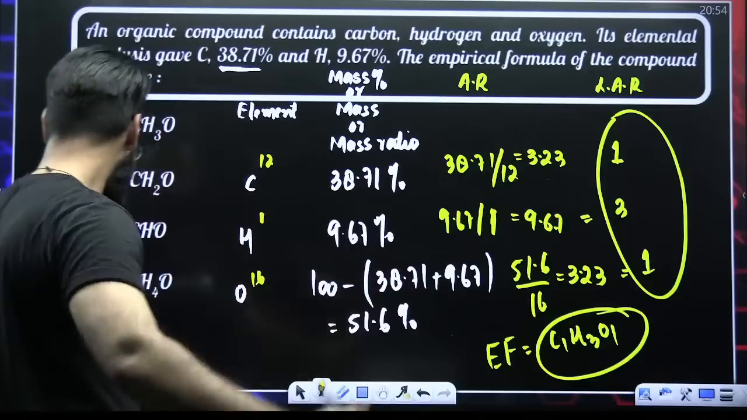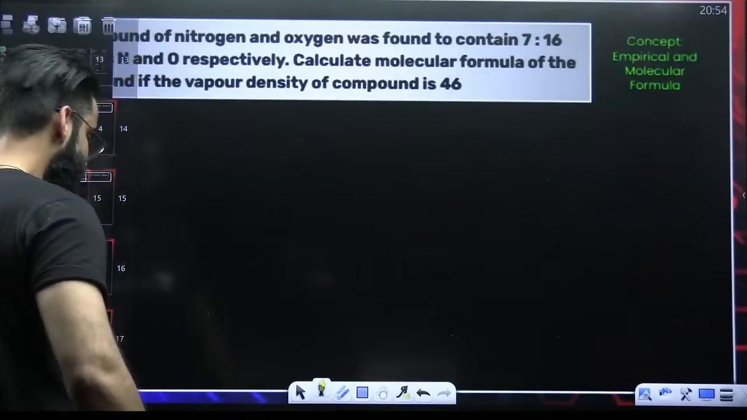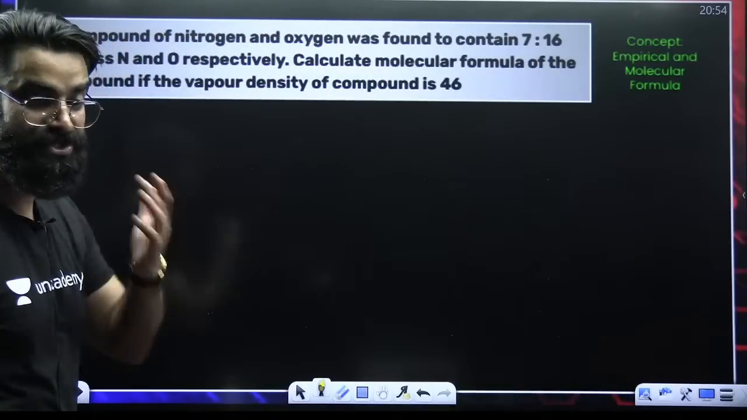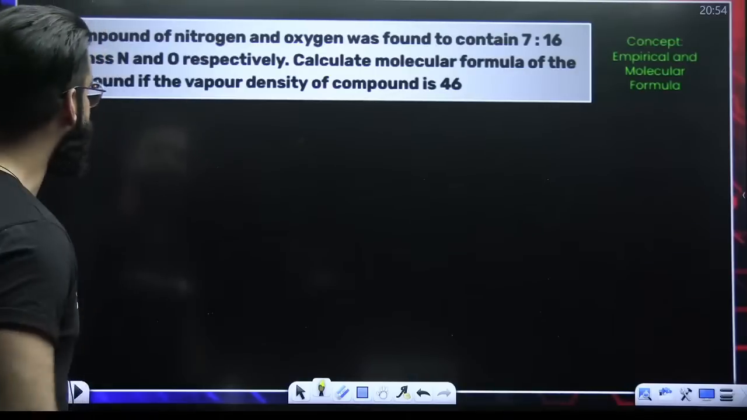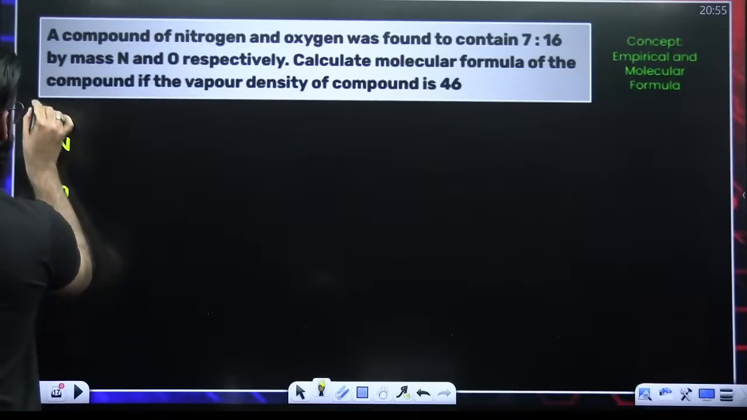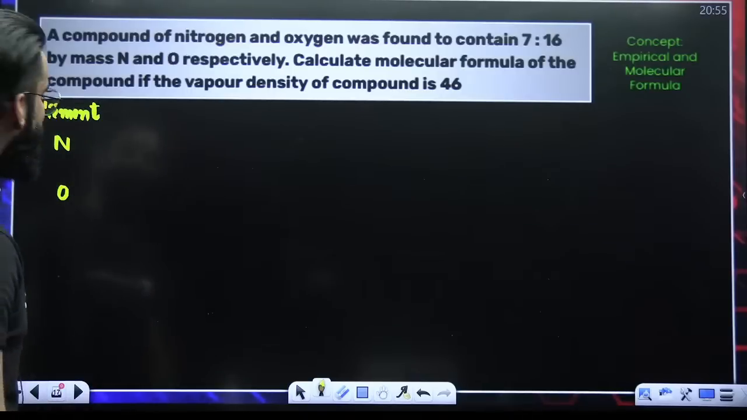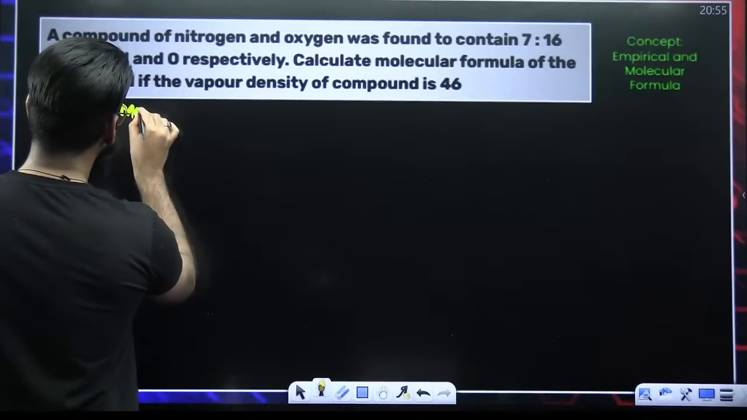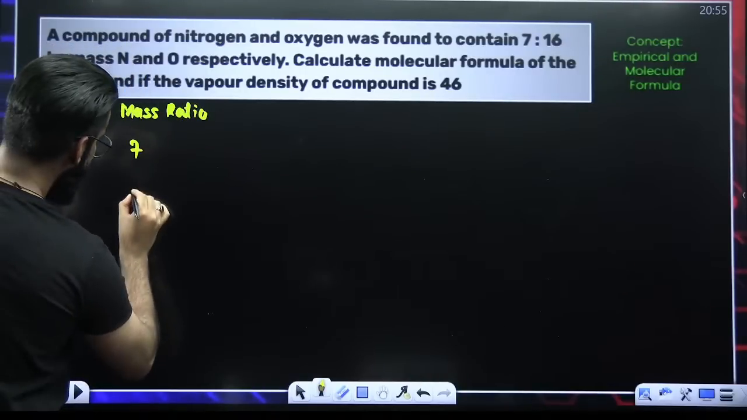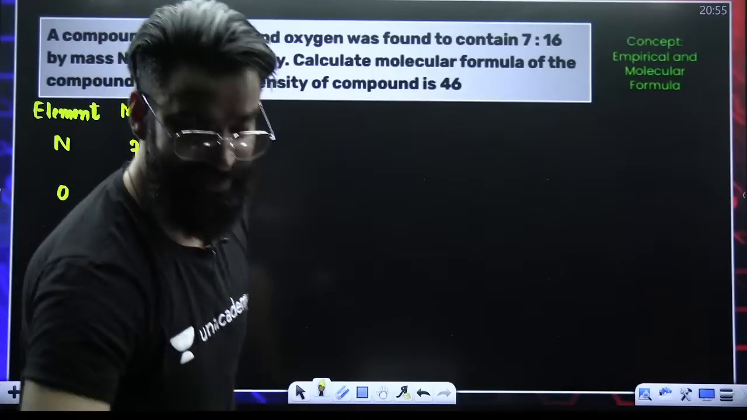Okay. One more question, and with that the concept is done. Look at this question, guys. You should be able to solve this question on your own now. Have a look. Understand. A compound of nitrogen and oxygen. You have a compound containing two elements, nitrogen and oxygen. Their mass ratio is given. How much is their mass ratio? 7:16. 7:16 is their mass ratio.